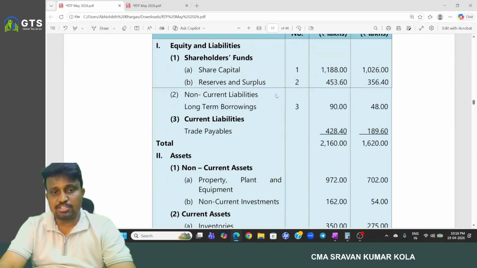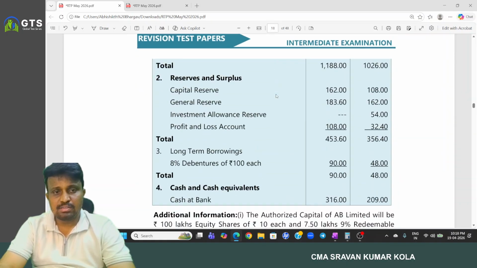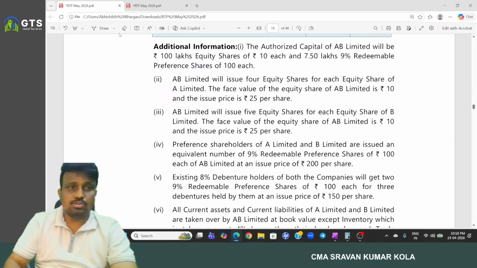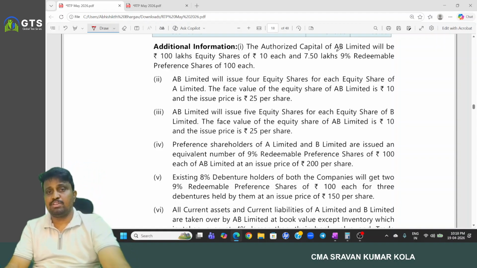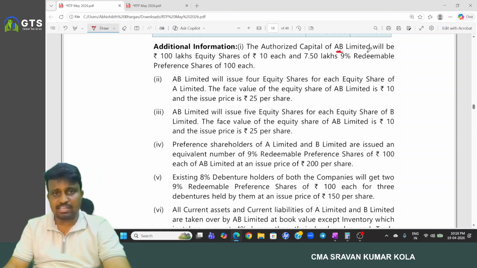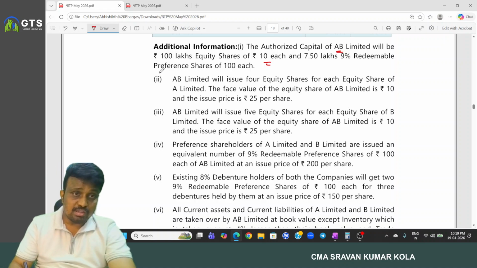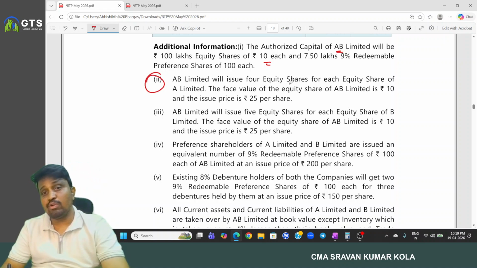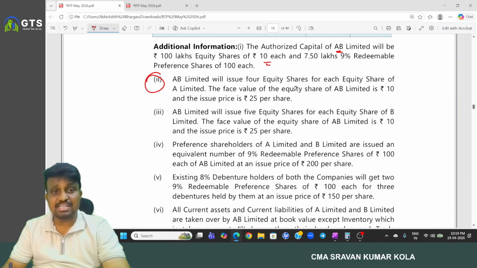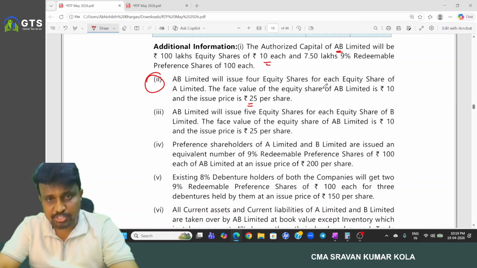And here we have the balance sheets. Additional information: the authorized capital of AB Limited will be 100 lakh equity shares of 10 each and 7.5 lakh 9% redeemable preference shares of 100 each. AB Limited will issue 4 equity shares for each equity share of A Limited, and the face value of an equity share of AB Limited is 10 rupees and the issue price is 25 rupees per share.